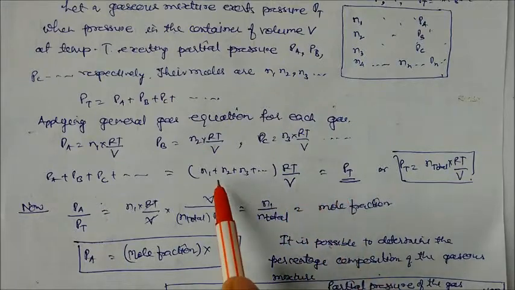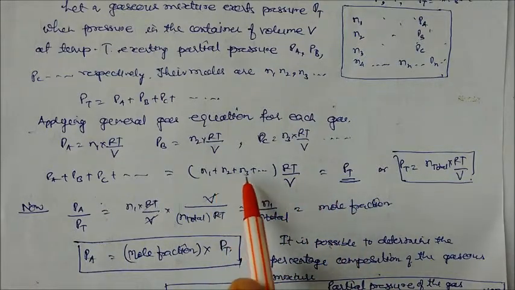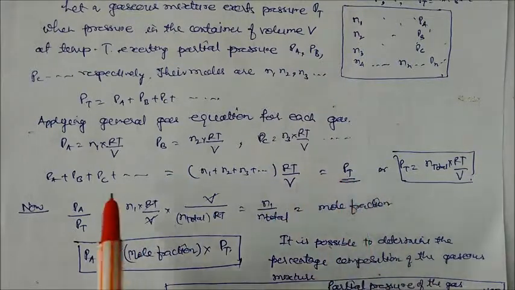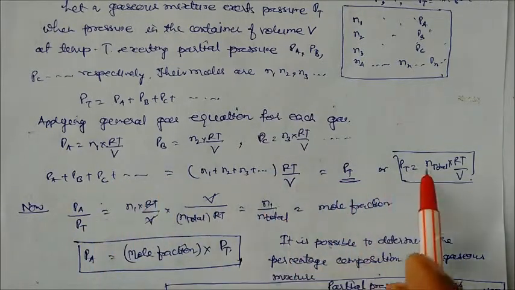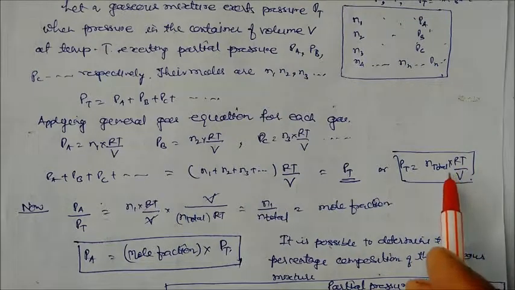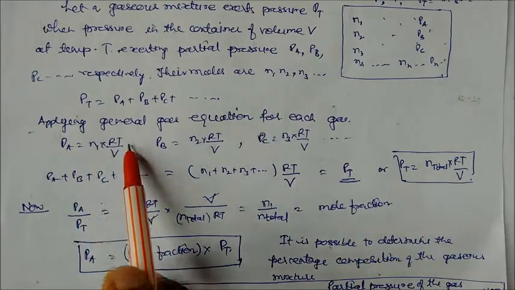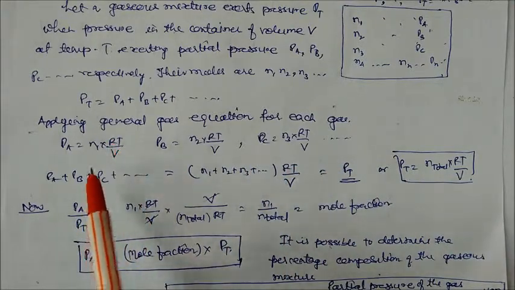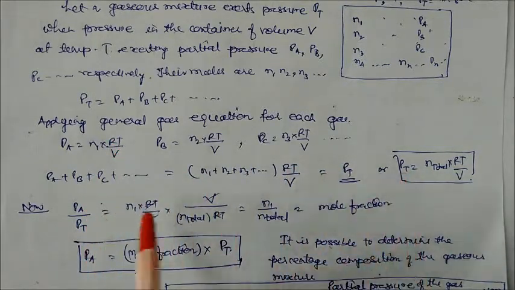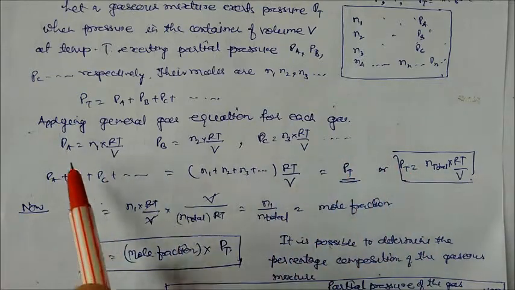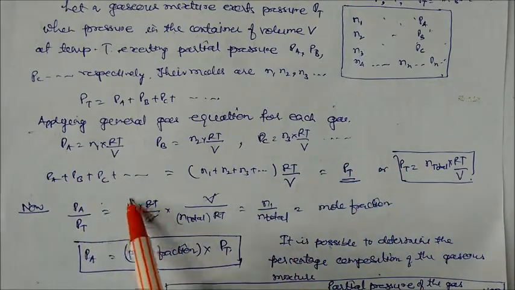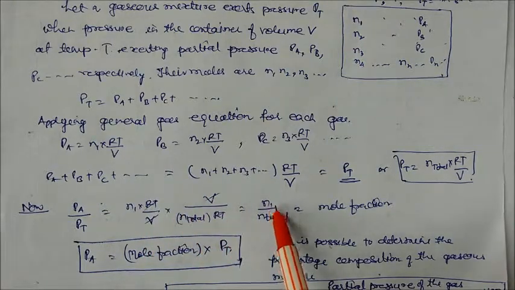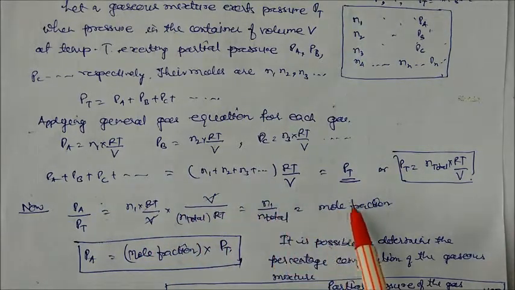Now we know that this is the total moles of the gas. So we can write PT, the total pressure, equal to total moles into RT by V. Now again PA equals N1 RT by V. Take this one and this one, and divide PA by PT. PA is this one and PT is this one. Here volume cancels, RT cancels. We get N1 by N total, that is nothing but the mole fraction.